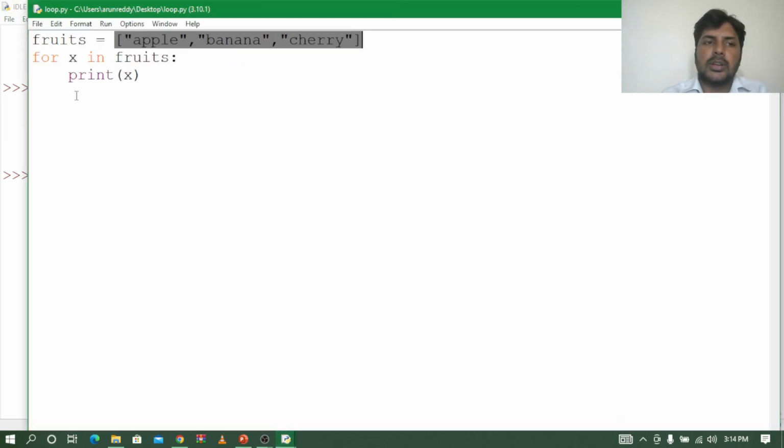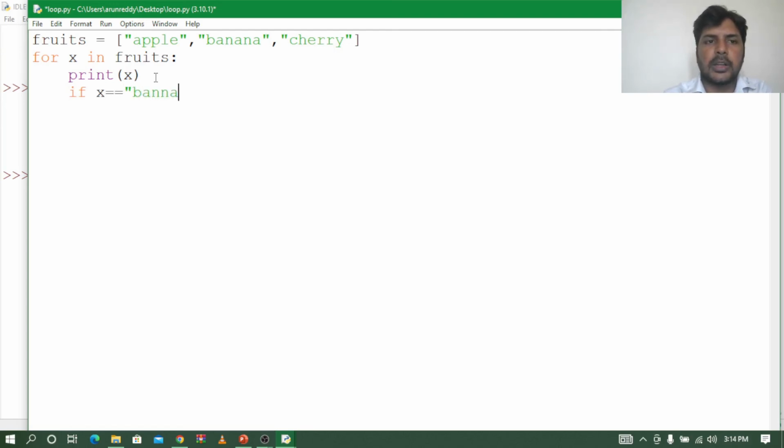Now if I want to give a condition and I want to stop if x is equal to banana, what will I do? I'll just press enter and give an if condition: if x equals banana, colon, and what it should do is break, so it will stop.